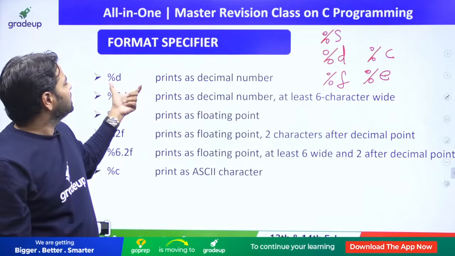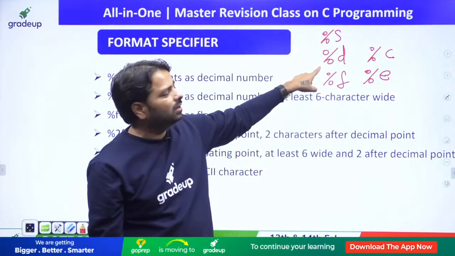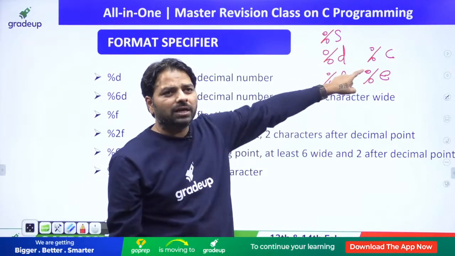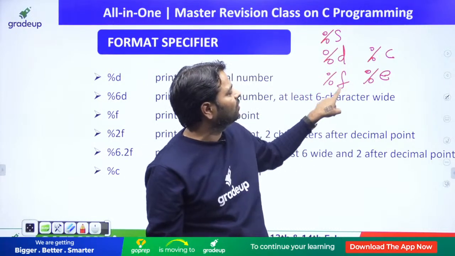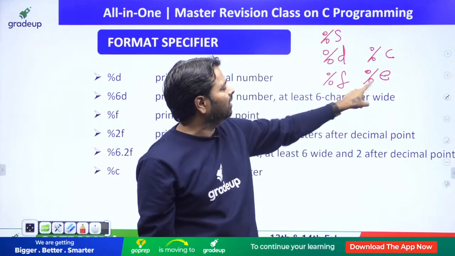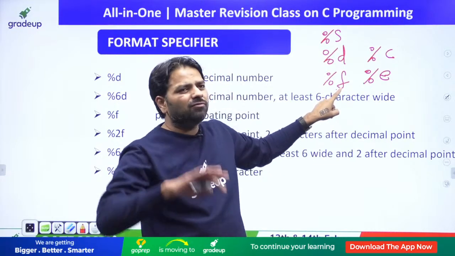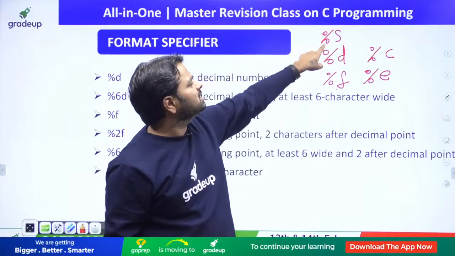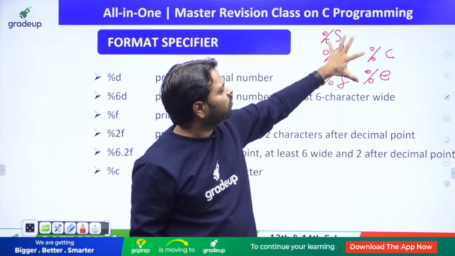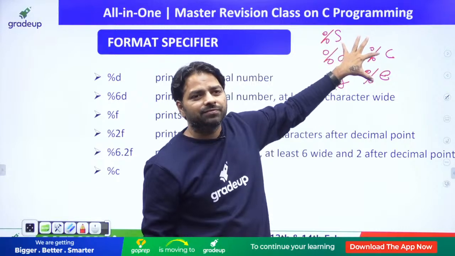Anyhow, %d to print decimal, %i is to print an integer, %c to print the character, and these two are for float data, that is real data. %f is the normal format in real format. %e is scientific notation, and %s is for the string. And these are very famous format specifiers.